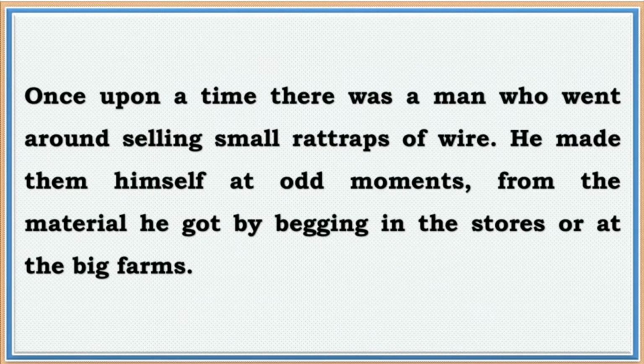So whenever he found free time, he used to make them, whether it is night or day, from the material he got by begging in the stores or at the big farm. That means he used to collect wire and waste iron materials from the stores or the big farm, and sometimes he used to beg for these items. In this way he collected these items and made his rat traps.